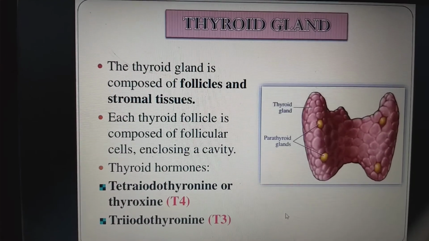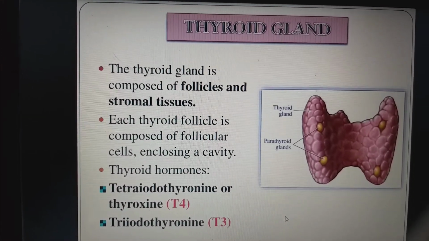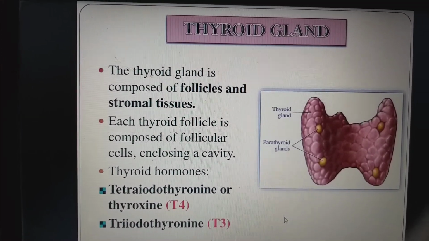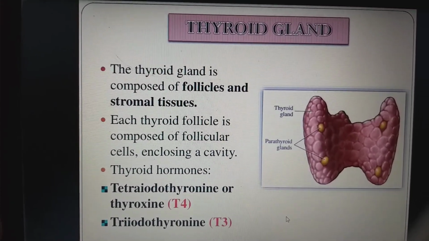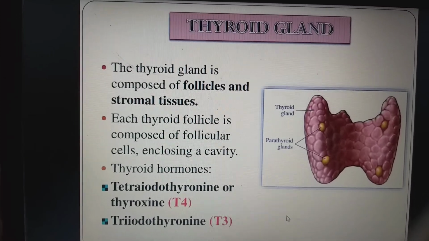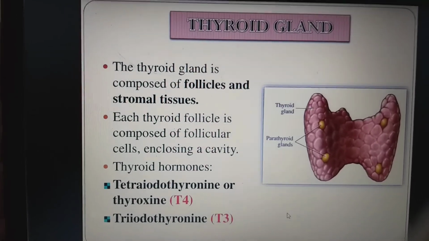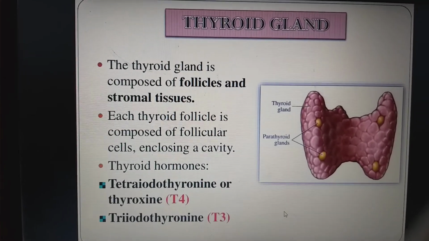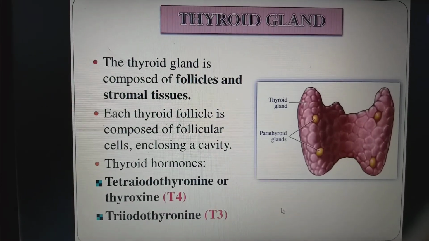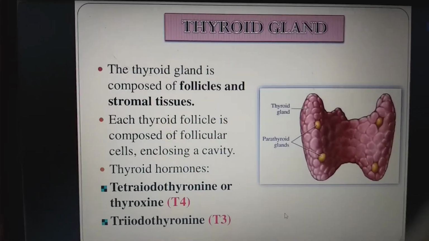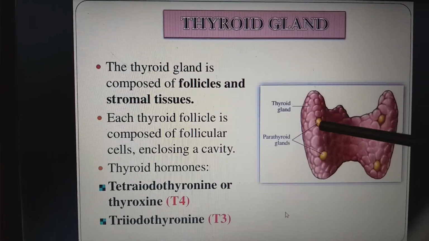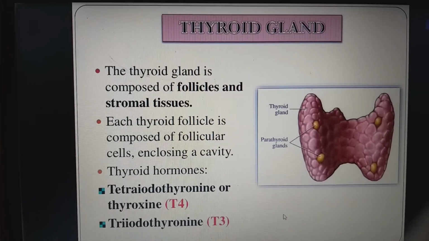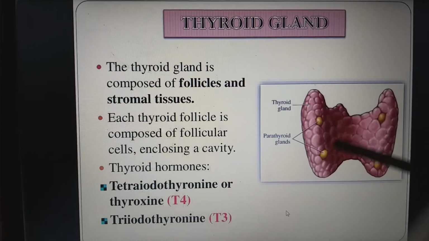Next, thyroid hormones. Tetraiodothyronine or thyroxine, and next, triiodothyronine. So this T3, T4 is nothing but the number of iodine molecules. If we have 4 iodine molecules, we call it T4. If it is 3, we call it T3. And these are the parathyroid glands. These are present behind the thyroid gland. These yellow parts. We have the 4 parathyroid glands.